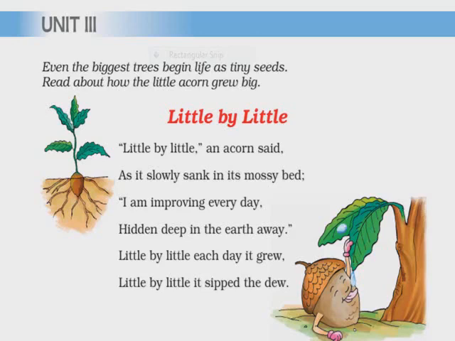So what this sentence means is, when a seed is small and when it is sown in the soil, a small plant grows from that seed and it becomes huge later after some days, months and years. So let us read this poem and see what is given exactly in this poem. The title of the poem is Little by Little.